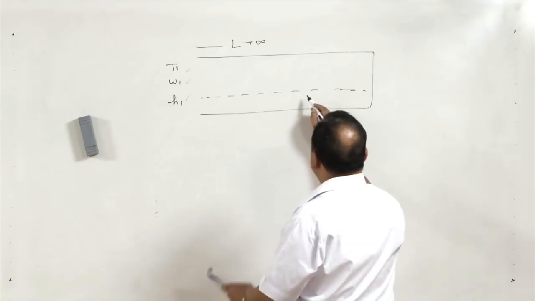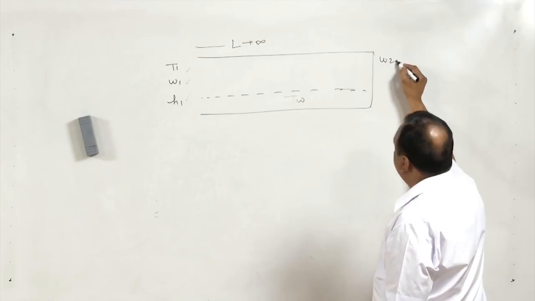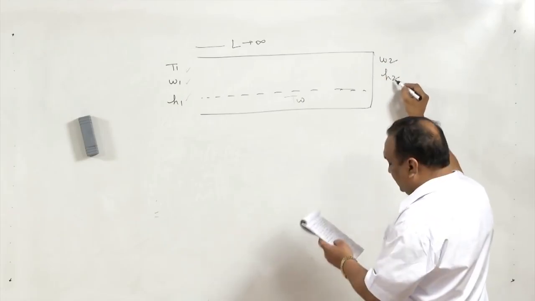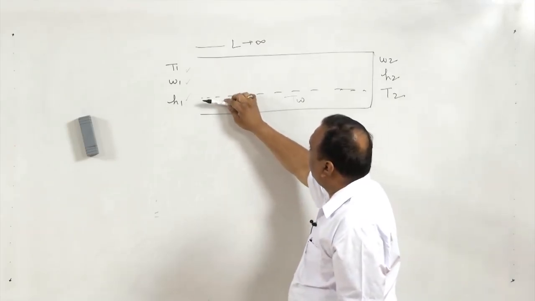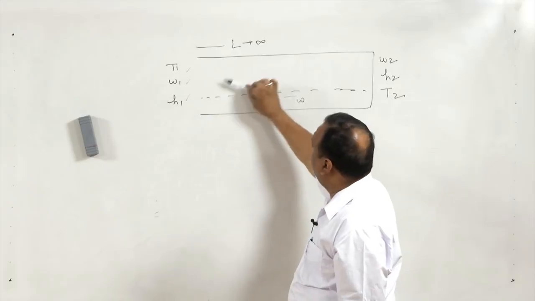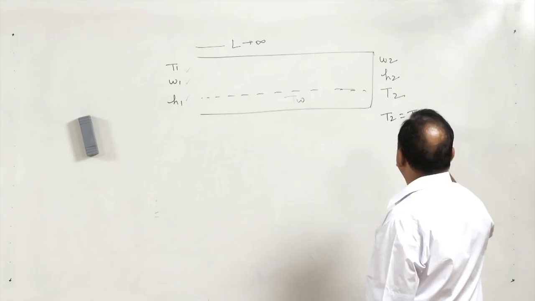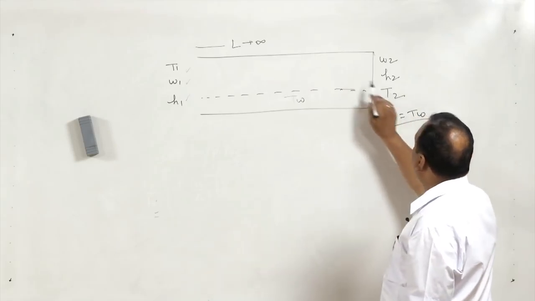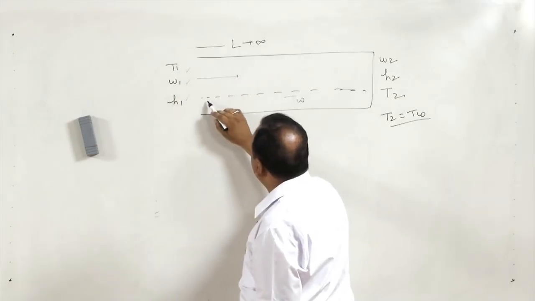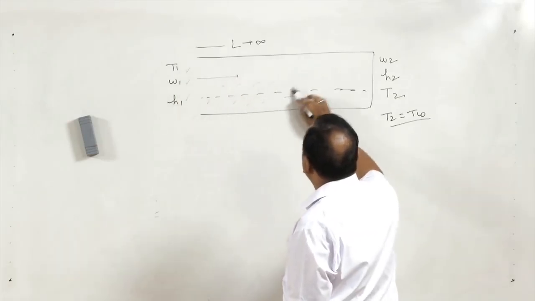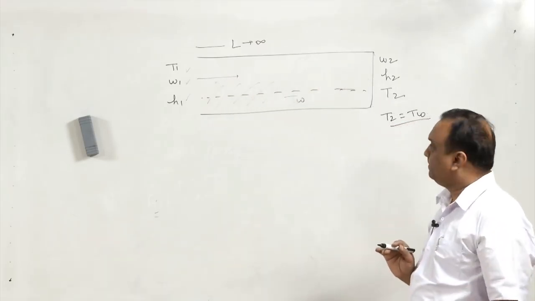This is the temperature of water, and this is the specific humidity, enthalpy and temperature on this side. When this air is completely saturated, T2 will be equal to TW, because during this course evaporation takes place and water gets mixed with the air till it is 100% saturated.